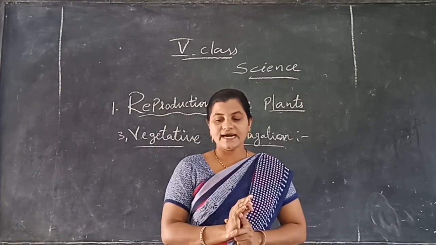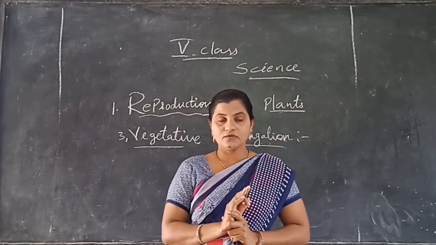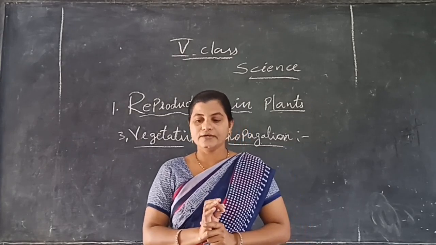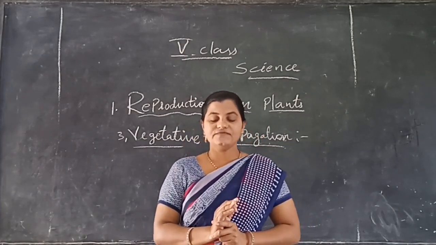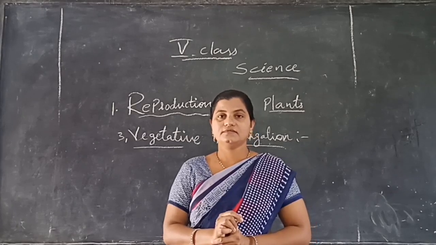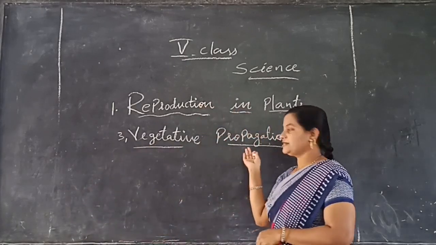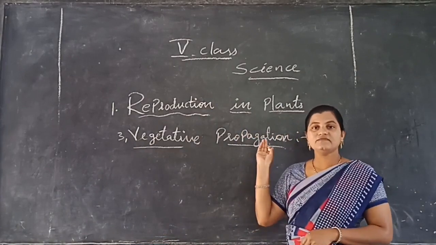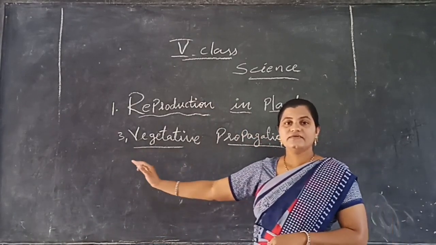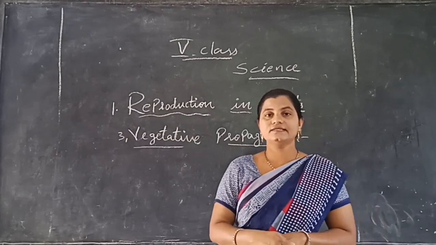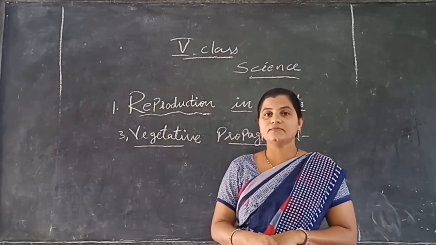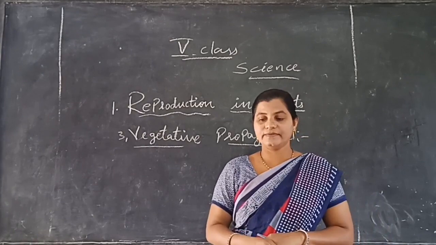Understood, no? When plants reproduce from their roots, stems, leaves and other parts, it is called vegetative propagation. Understood, no? What is the meaning of vegetative propagation? New plants will rise from various parts of the plant such as roots, stem, leaves and seeds. Such type of propagation is known as vegetative propagation.